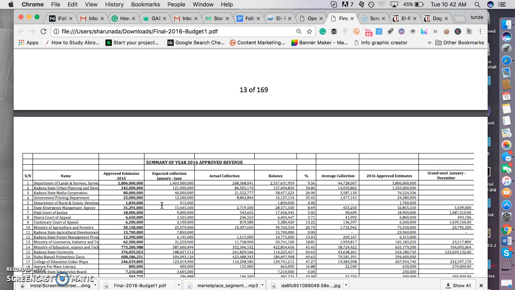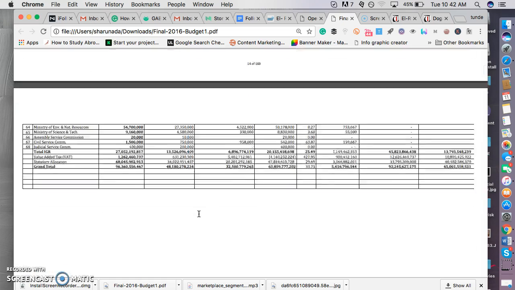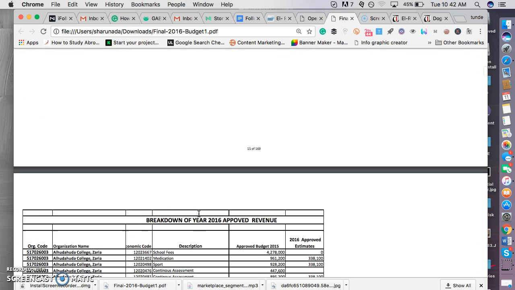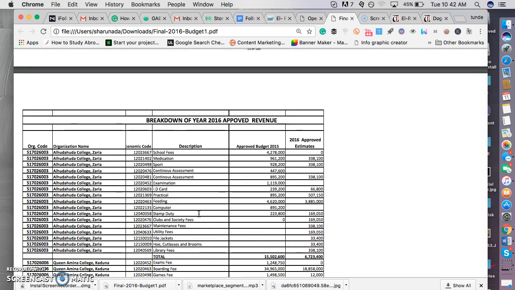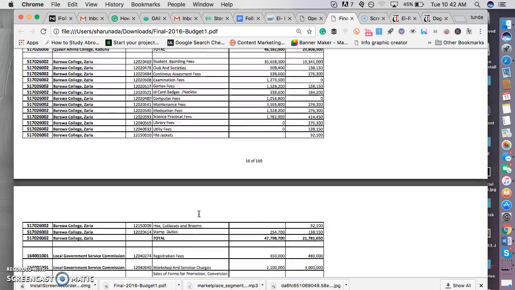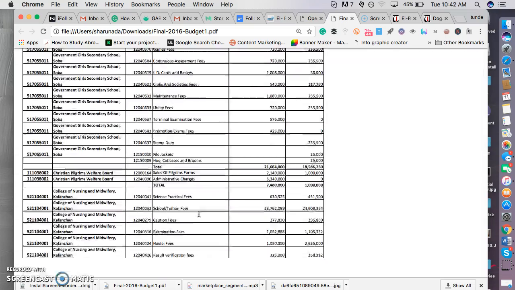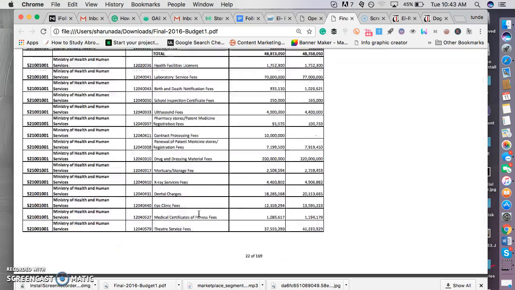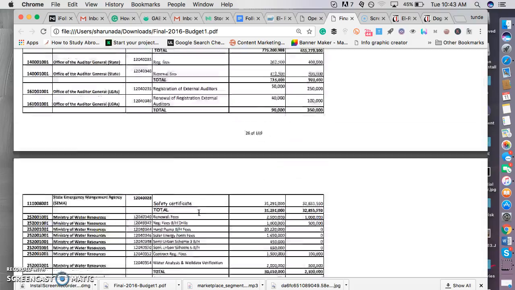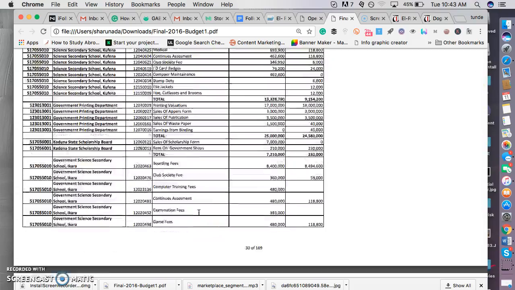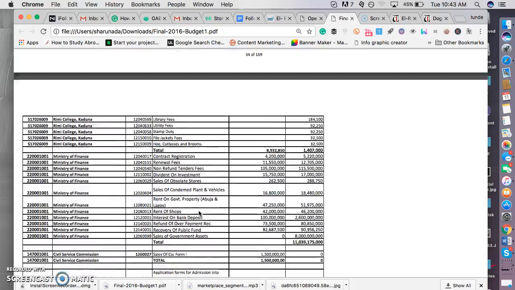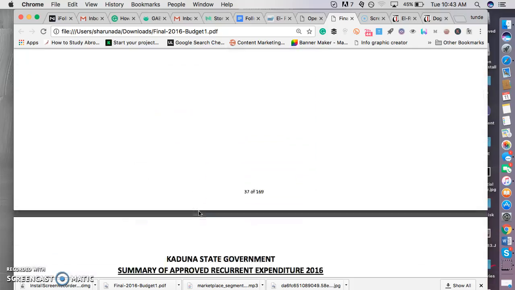That's how it is being structured. So this is a summary of 2016 approved revenue. This is about revenue. We are not interested in the revenue. You may want to check the revenue out anyway, but this particular skill share won't be covering revenue aspects of the budget. I'm going through it in a few minutes. You cannot see this. You can check it out on yourself too.